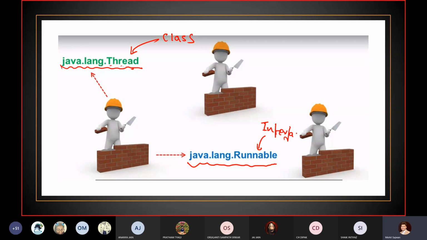So via these two ways, we can start working on the concept of multi-threading.